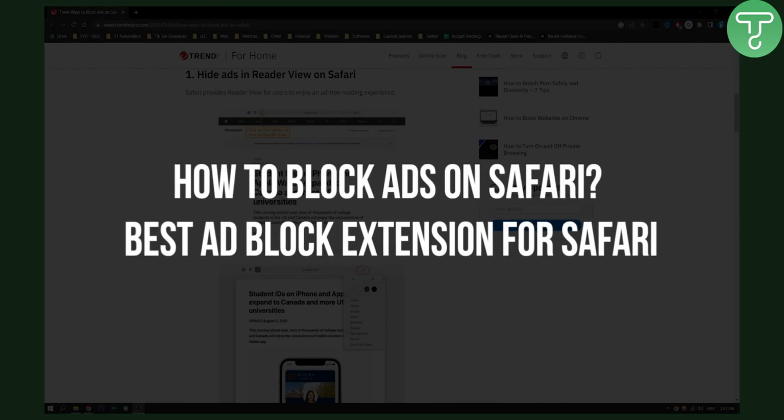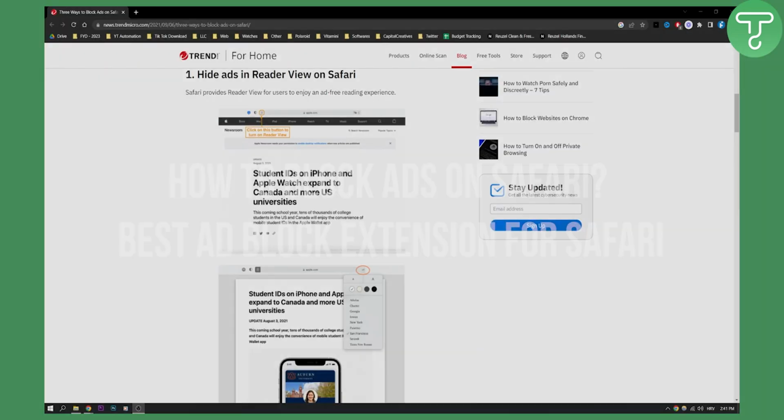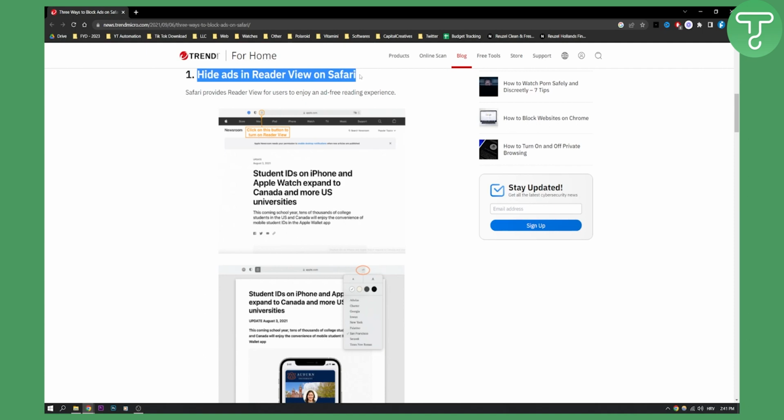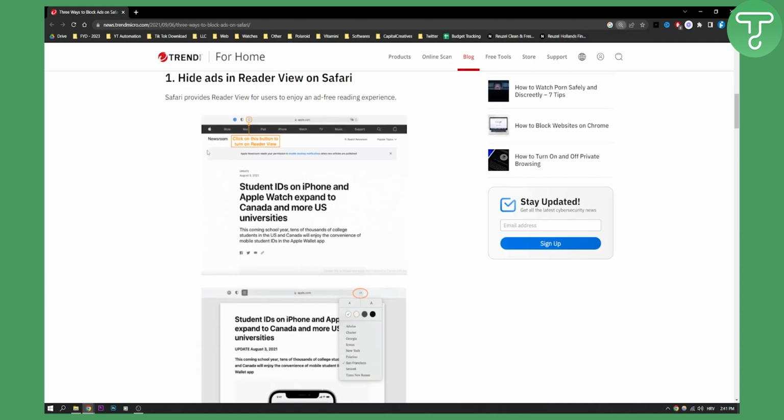In this video, I will show you 3 different ways how you can block ads on Safari. So let's get started. First of all, as you can see, you can hide ads in Reader View on Safari. Safari actually provides Reader View for users to enjoy an ad-free reading experience. You can click the button right here to turn on the Reader View. This will block some of the ads on Safari.